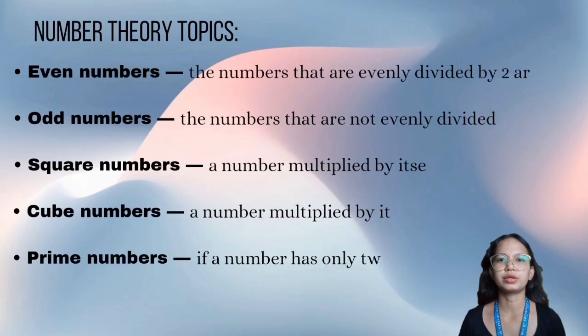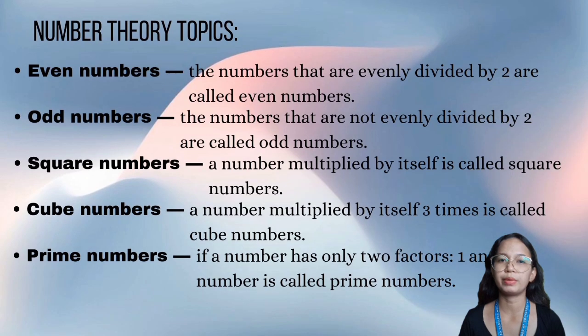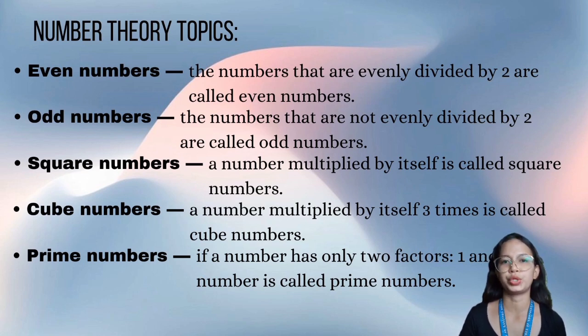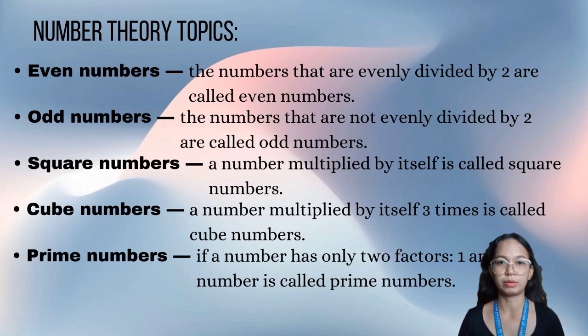Even numbers: the numbers that are evenly divided by 2 are called even numbers. Odd numbers: the numbers that are not evenly divided by 2 are called odd numbers. Square numbers: a number multiplied by itself is called a square number. Cube numbers: a number multiplied by itself 3 times is called a cube number.